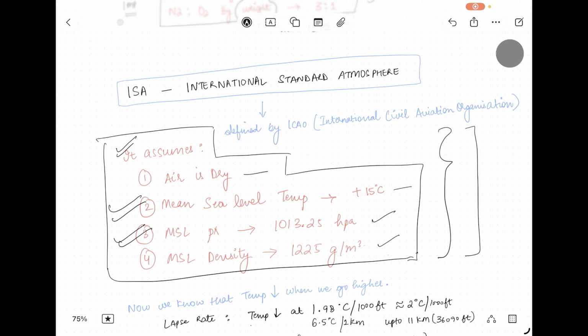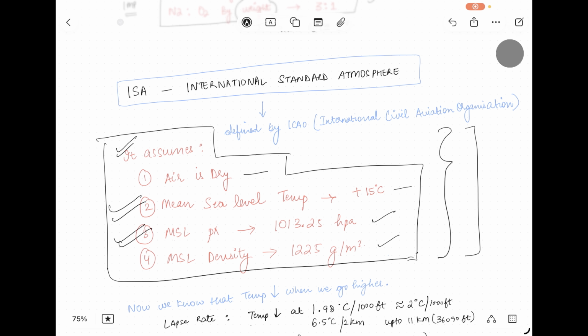Now we know that when we go higher in altitude, the temperature falls. That is known as lapse rate. So there is a lapse rate. Temperature decreases at 1.98 degrees Celsius per 1000 feet, which can be taken as 2 degrees Celsius per 1000 feet for calculation purposes, or 6.5 degrees Celsius per 1 kilometer.